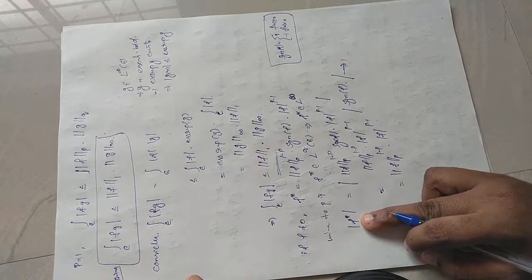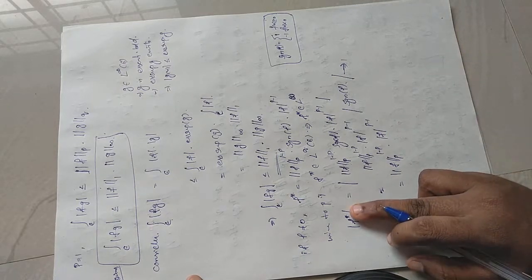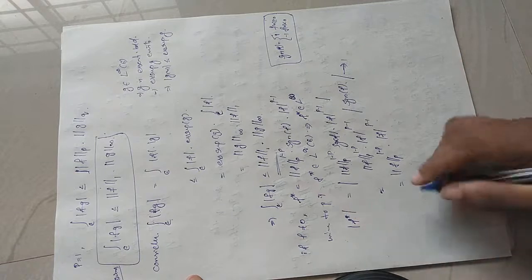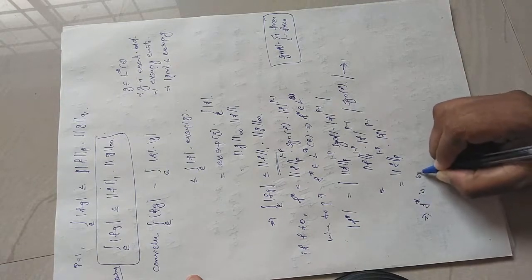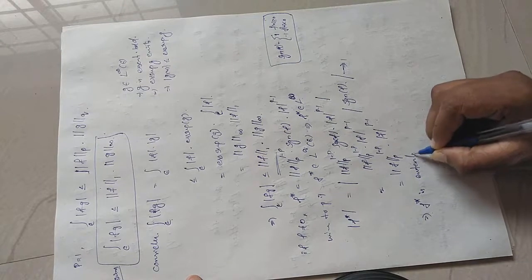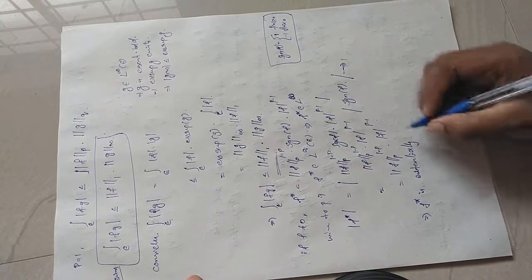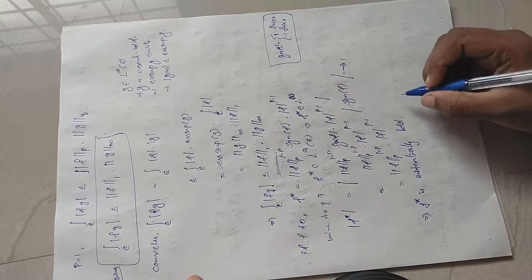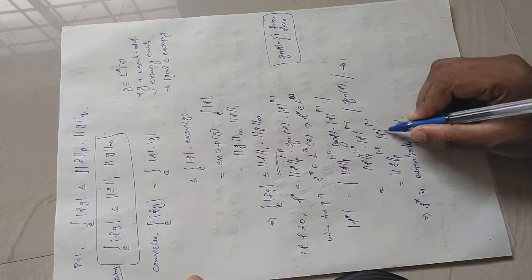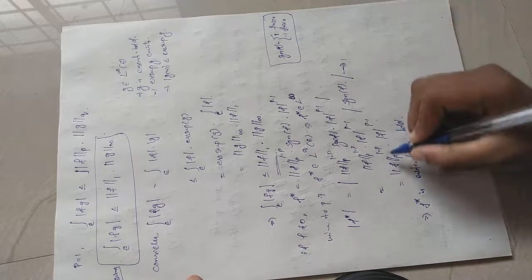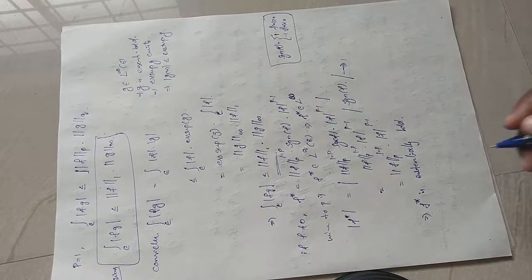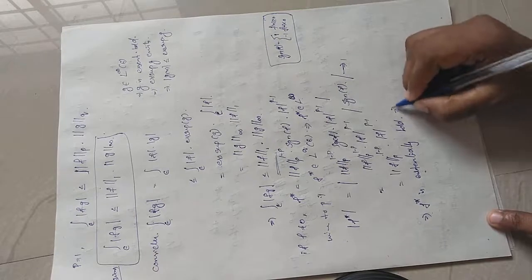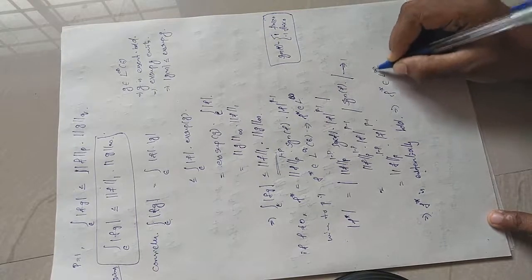So f star will be an essentially bounded function. What is the essential bound? P norm of f raised to 1 minus p into mod f raised to p minus 1. When it is essentially bounded, f star belongs to L infinity, right?